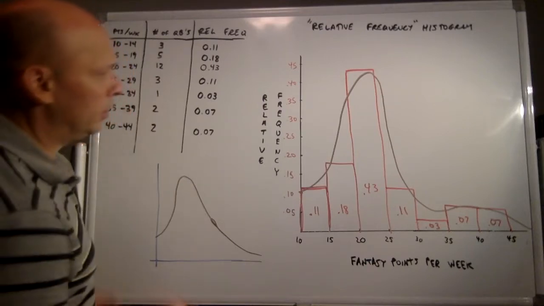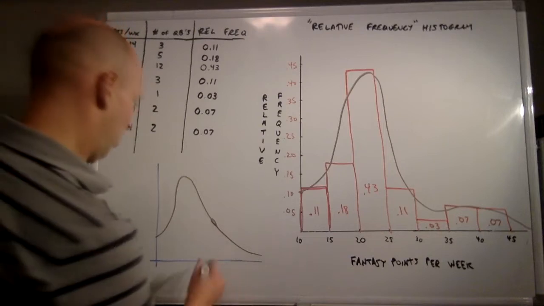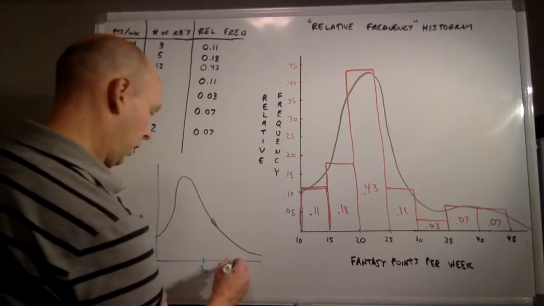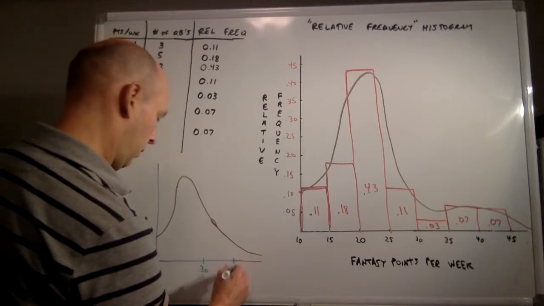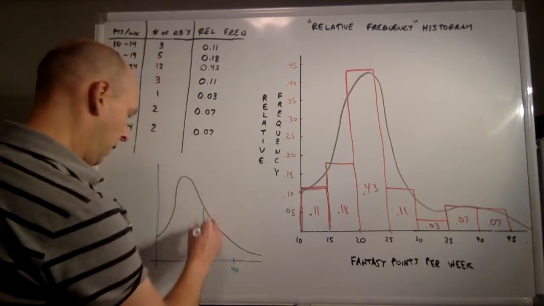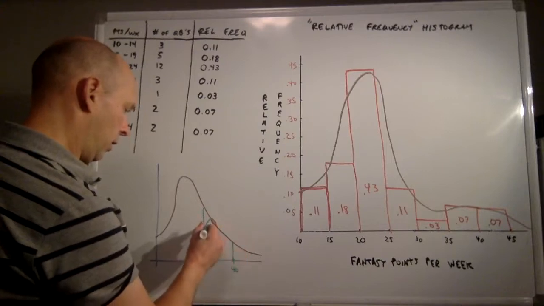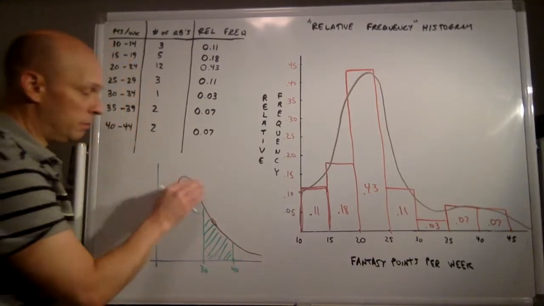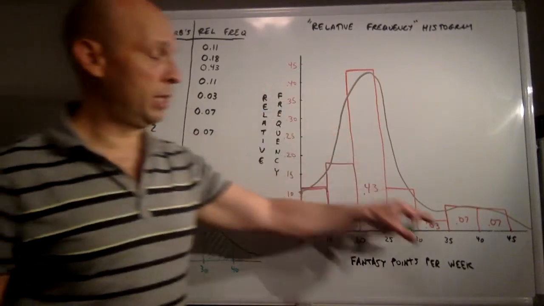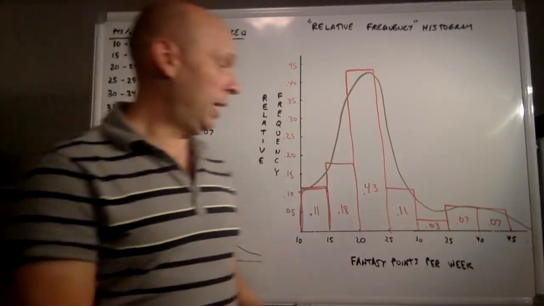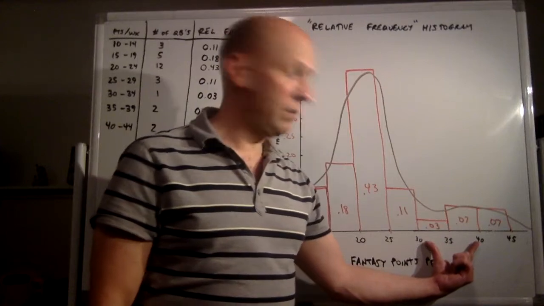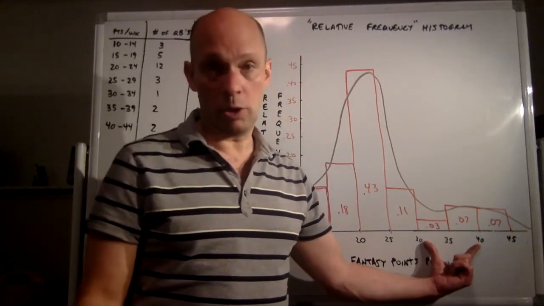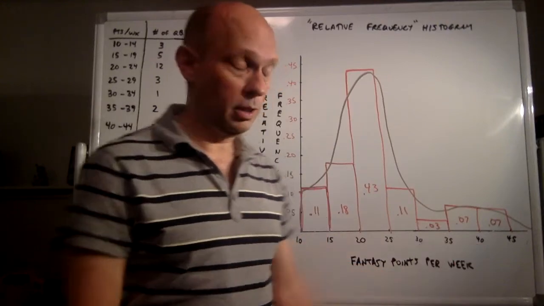So let's say, I don't know, let's say 30 was over here-ish, and 40 was over here-ish in my density curve. If I find the area under the curve between 30 and 40, and this is a good model for the relative frequency histogram, well, you notice in the actual relative frequency histogram, we have 10% of the quarterbacks between 30 and, let's call it 39 fantasy points.